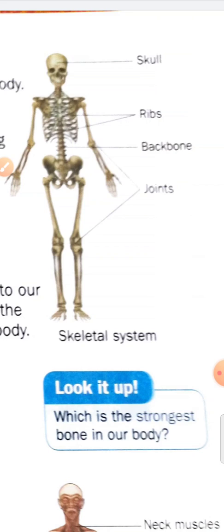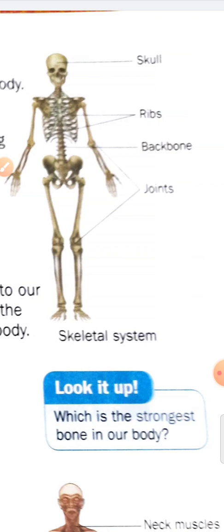Now what will happen when you press your neighbor's or a friend's hand? Or at home, if you press your brother's or sister's hand, what do you feel? You feel something hard. Yes students, these hard things are called bones.